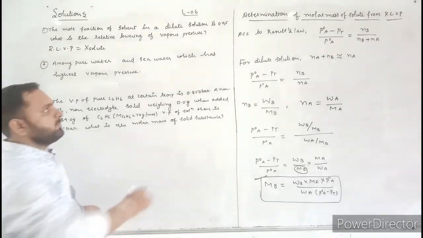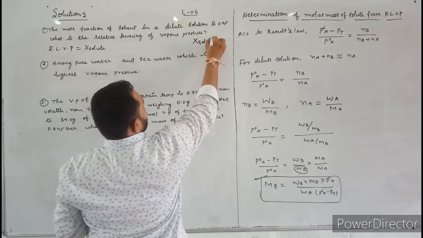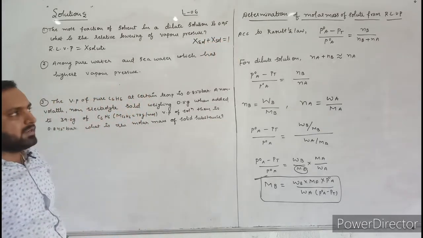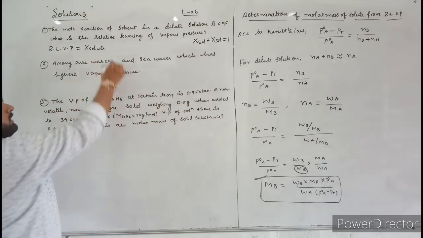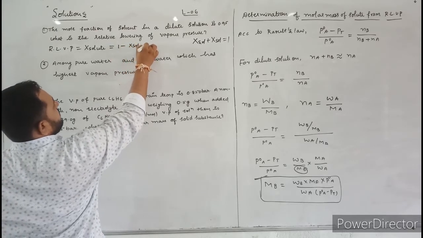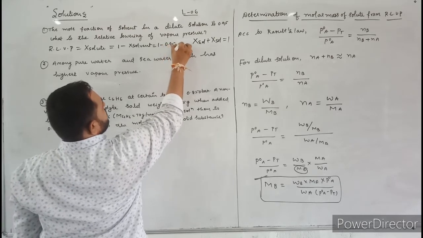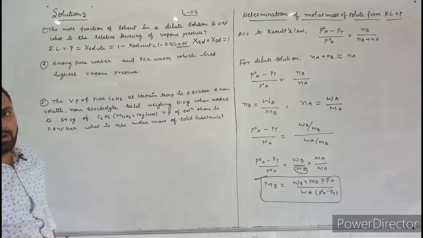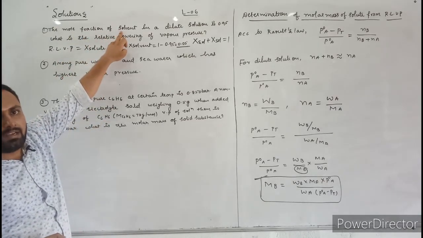Because the sum of mole fraction of solute plus mole fraction of solvent is equal to 1. Just rearrange this equation to calculate mole fraction of solute. Mole fraction of solute is equal to 1 minus mole fraction of solvent, which is 1 minus 0.95, equal to 0.05. This is the relative lowering of vapor pressure when the mole fraction of solvent is 0.95.